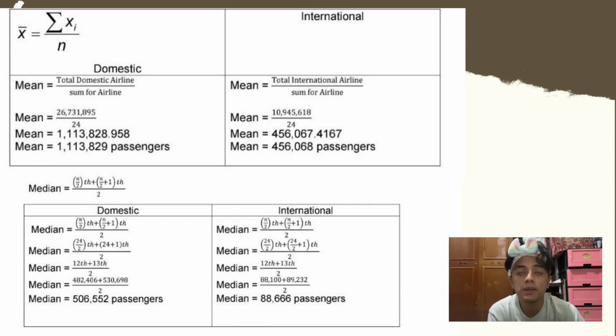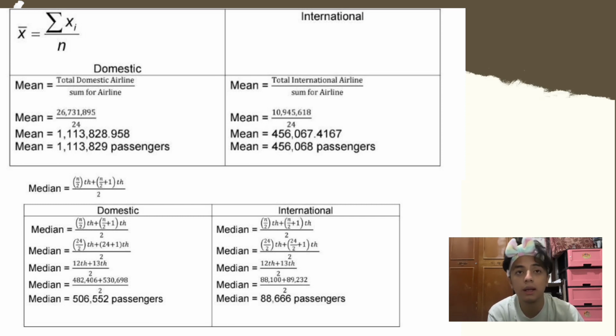For the domestic airline, the mean is 1,113,829 passengers. Meanwhile, for the international airline, the mean is 456,068 passengers. The median for the domestic airline is 506,552 passengers.